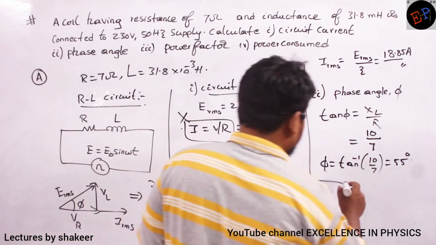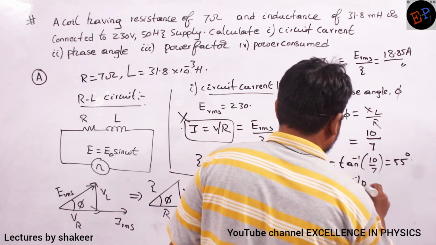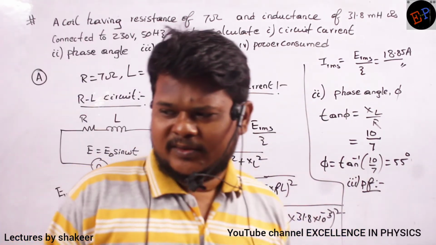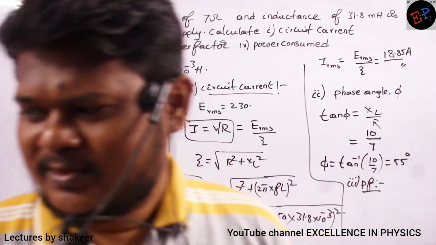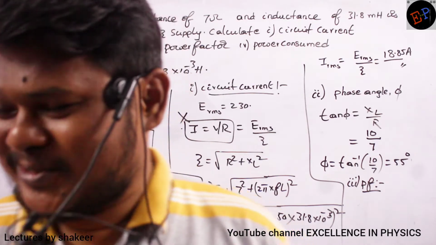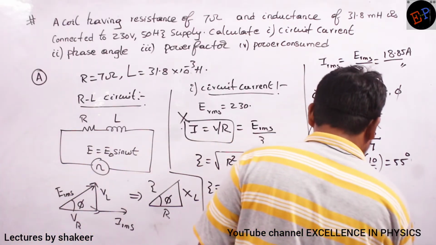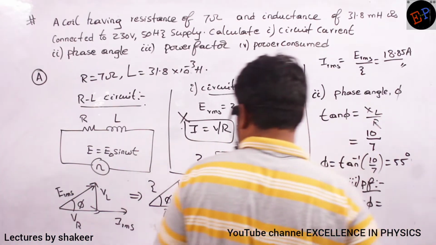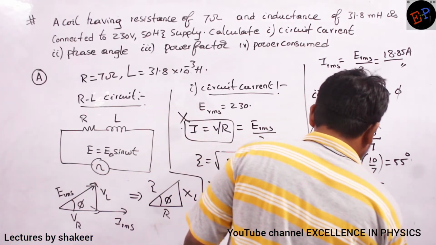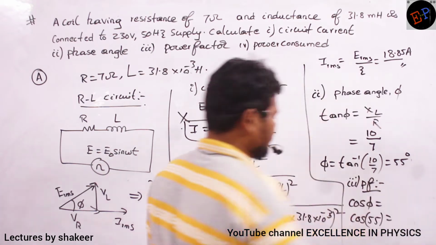Now what is the third question he is asking? Power factor. Can you say how you can calculate power factor? Cos phi, or R by Z. Cos phi is called the power factor. Clear? Phi value we have already calculated as 55, so cos 55 is called the power factor.